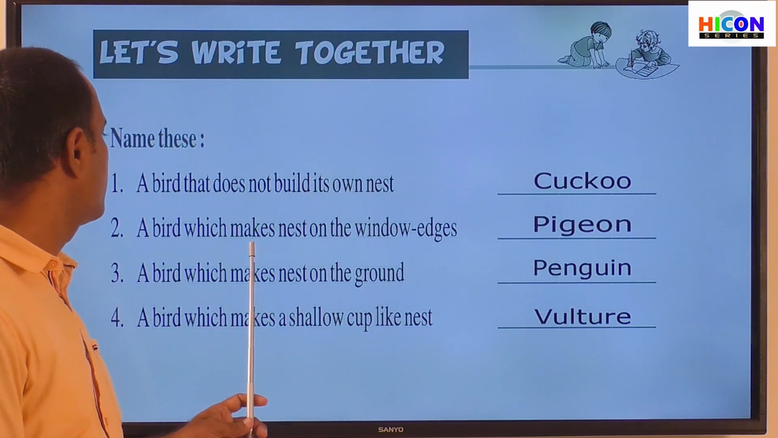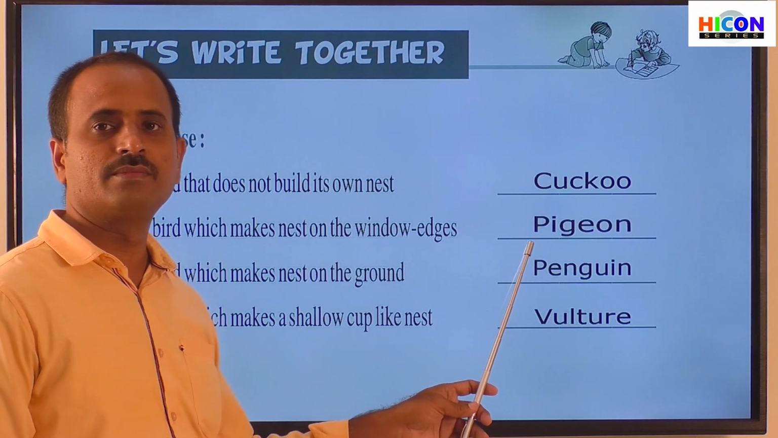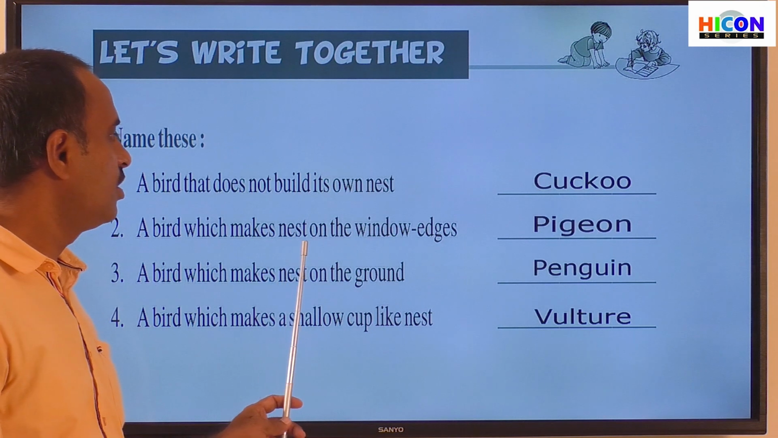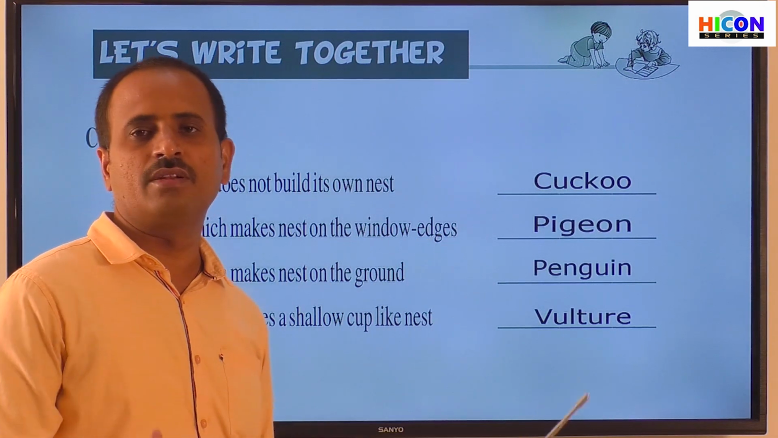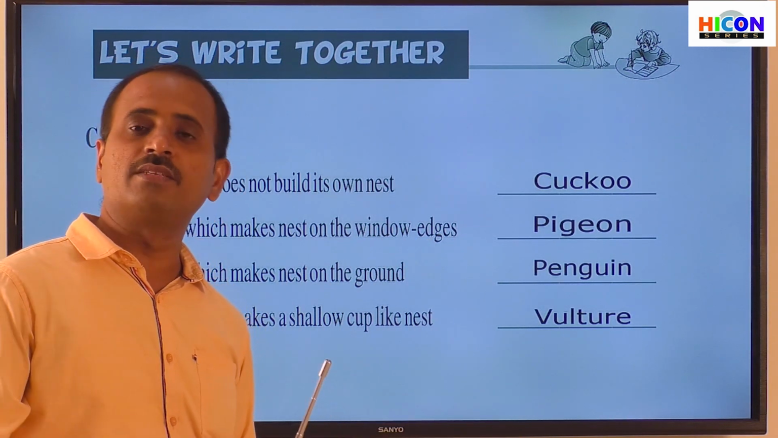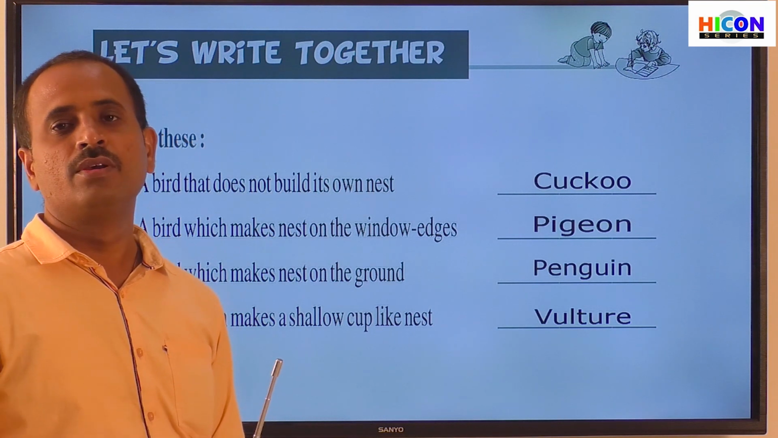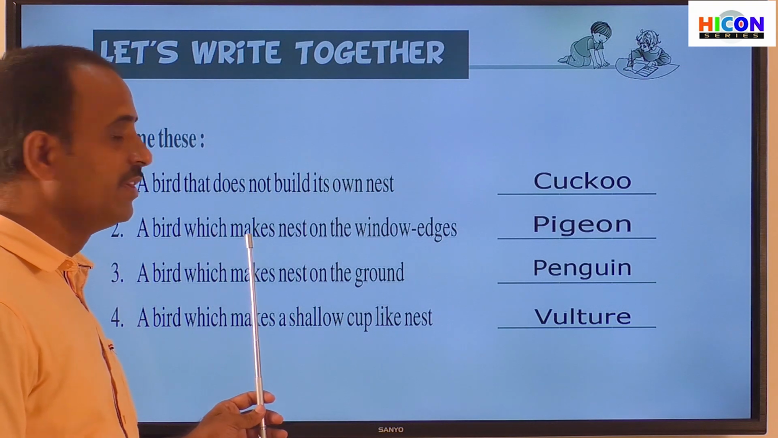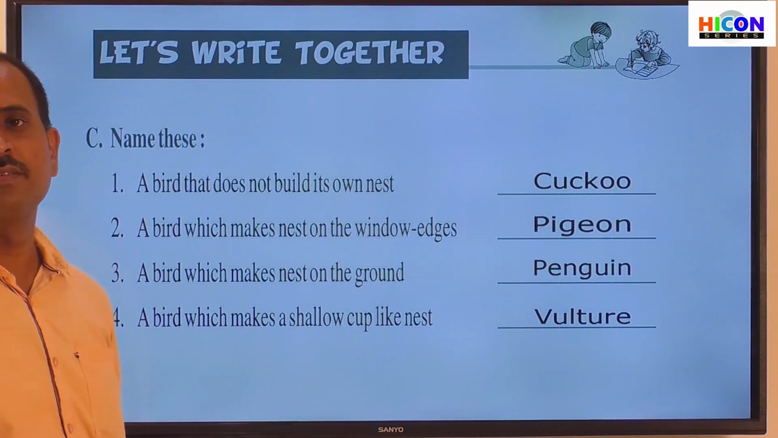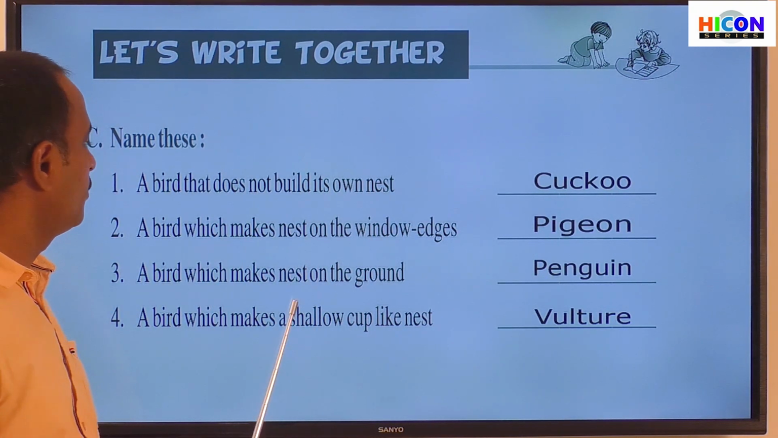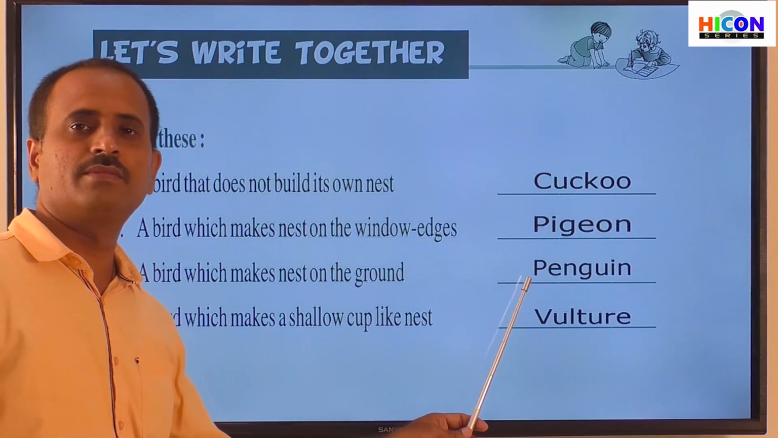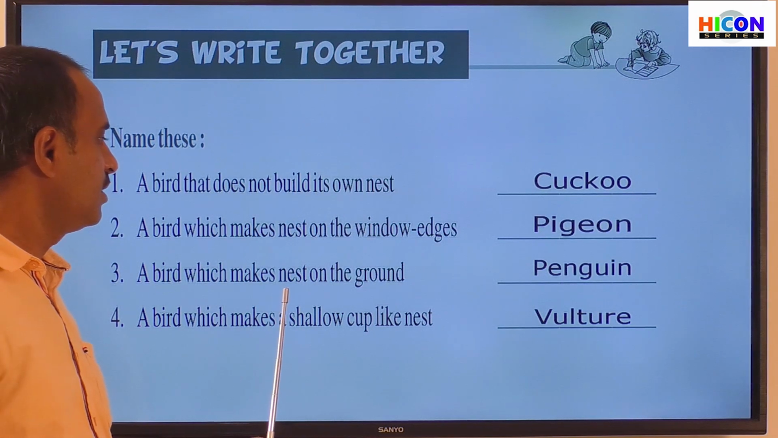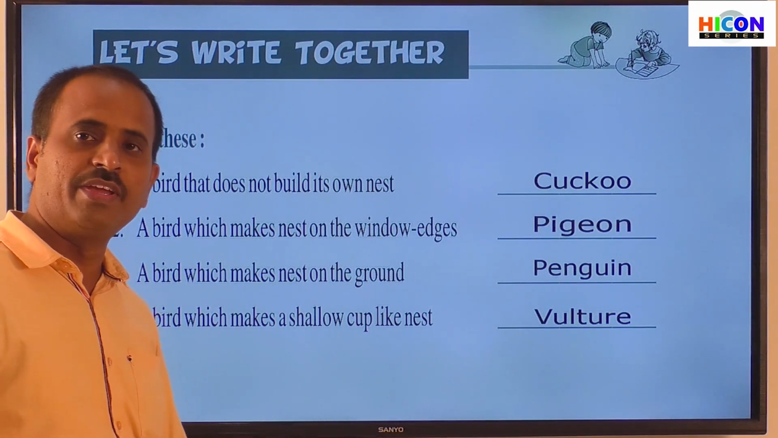And what is the answer for the second sentence? Pigeon. So that is a bird which makes a nest on the window edges is pigeon. And also one more bird is there, that is a sparrow. So sparrow and pigeon will make their nest on the window edges. And what is the answer for the third sentence? Penguin. So a bird which makes a nest on the ground is penguin.